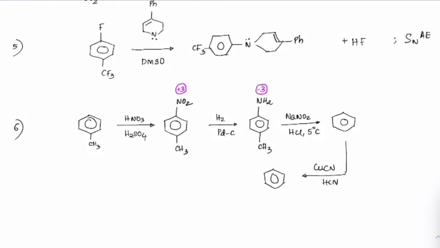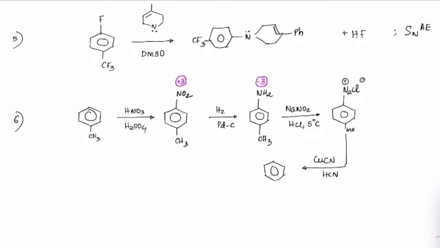And then we know that once you get a primary amine here, this is methyl, the primary amine will undergo diazotization, so this is the diazonium salt, toluene diazonium salt. And from there CuCN is being used. So what is CuCN? Sandmeyer's reaction. So thereby we can get CN substituted here with methyl formation.